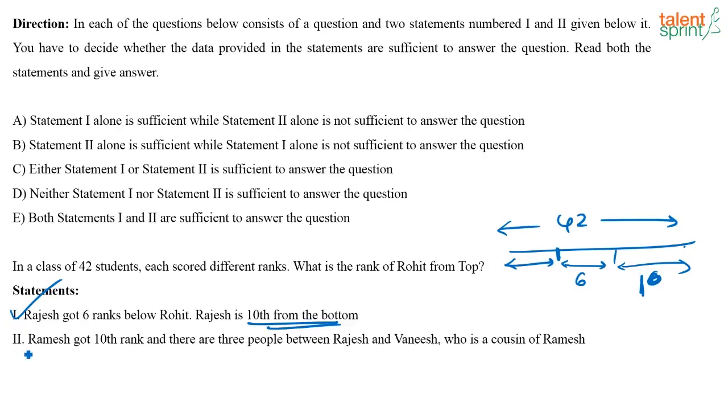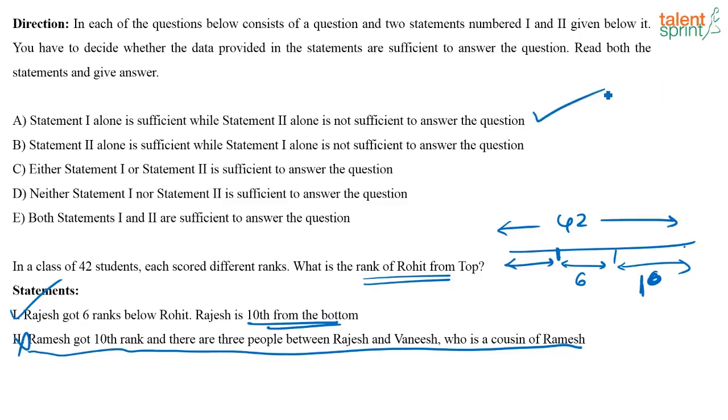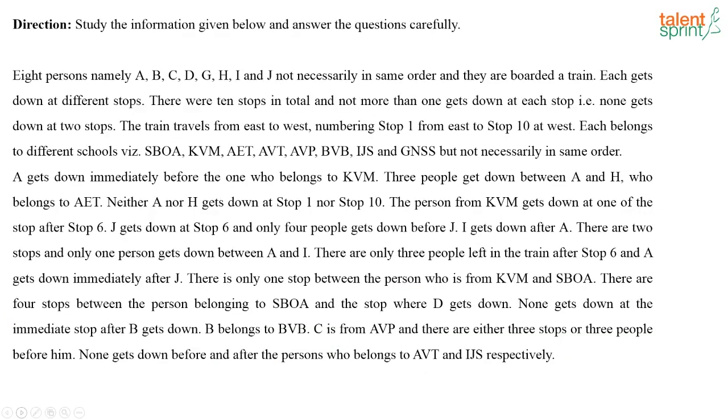Next one. Ramesh got 10th rank and there are 3 people between Rajesh and Vanish, who is the cousin of Ramesh. Again here, no information about the position of Rohit is given. So how can I say what is the rank of Rohit using statement 2? Using statement 2, I cannot say anything. So the correct answer here is statement 1 alone is sufficient, while statement 2 alone is not sufficient to answer the question. Option A.